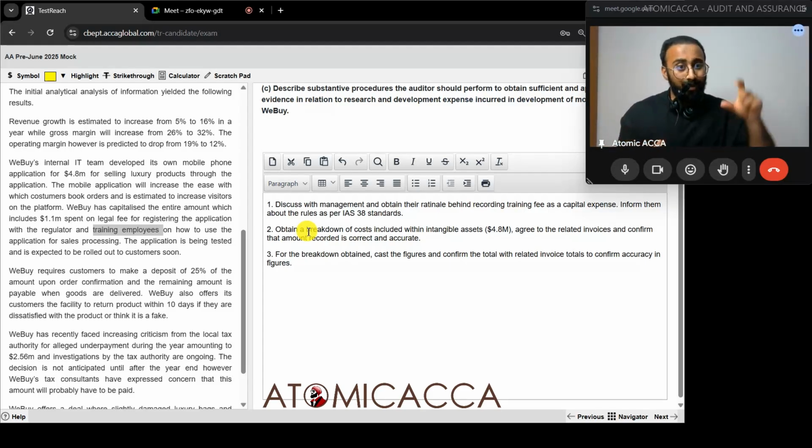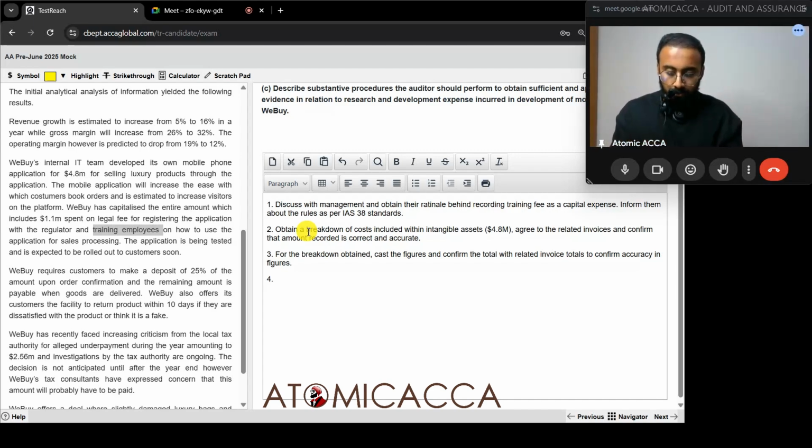Next thing, whether this amount is supposed to be there or not. This is the next thing I want to know. Now I've checked whether the amount is correct. I've checked whether the addition is correct. Third thing, I want to know whether this is supposed to be recorded here or not. How do I know that? I want to obtain a breakdown and confirm that all the costs that have been recorded over here have met the capitalization criteria and none of it is related to research expense.